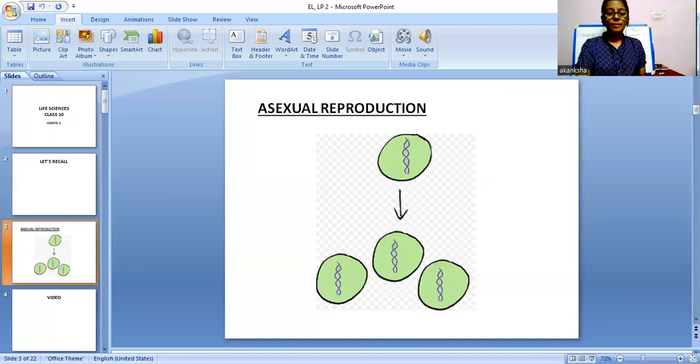Amoeba reproduces asexually by binary fission. Binary fission is a type of asexual reproduction in which the fully grown parent cell splits into 2 halves, producing 2 new daughter cells. At the time of binary fission, the amoeba withdraws pseudopodia and becomes spherical in shape. The nucleus splits longitudinally and divides into 2 daughter nuclei. These daughter nuclei move towards opposite poles.